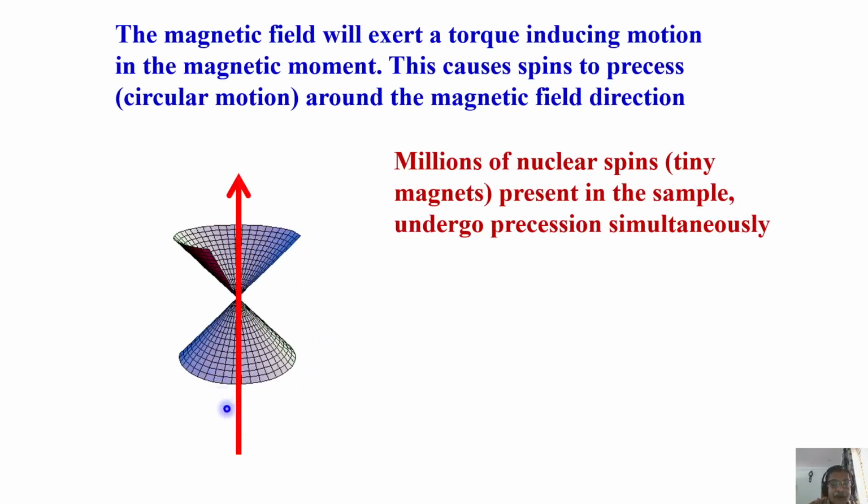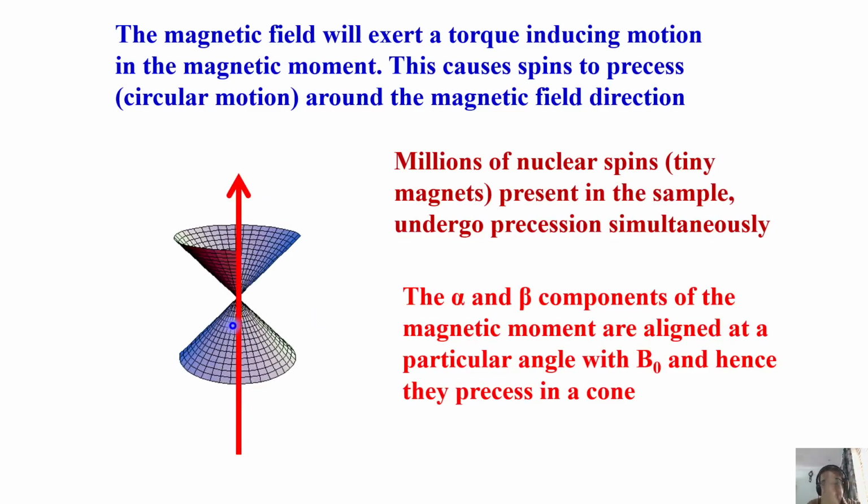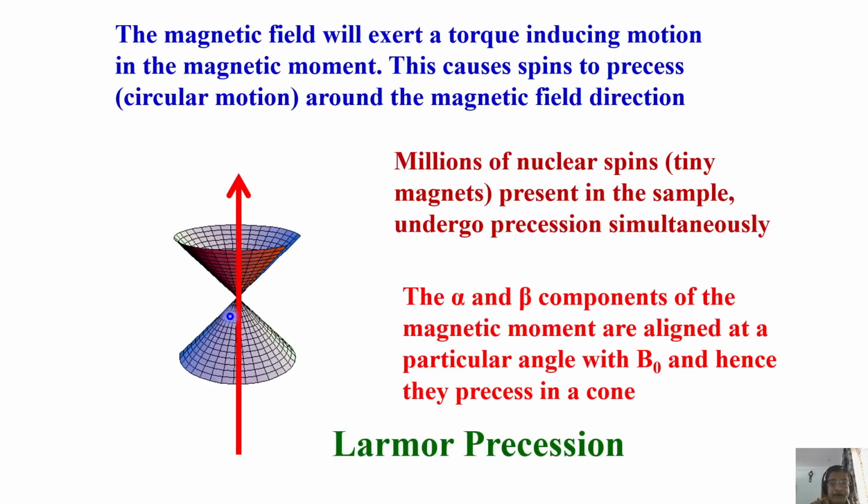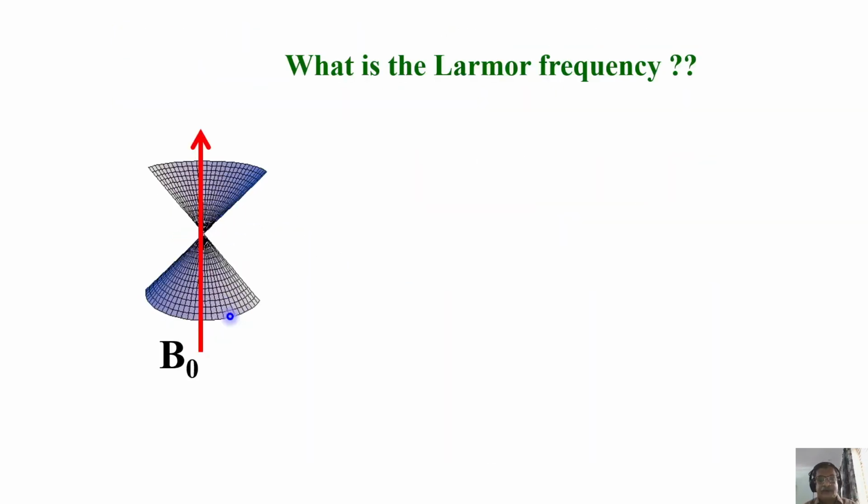They make a cone around the magnetic field. This is for the alpha component and this for the beta component. And this precession, I said, is a Larmor precession. Now the question is, what is its precession frequency?